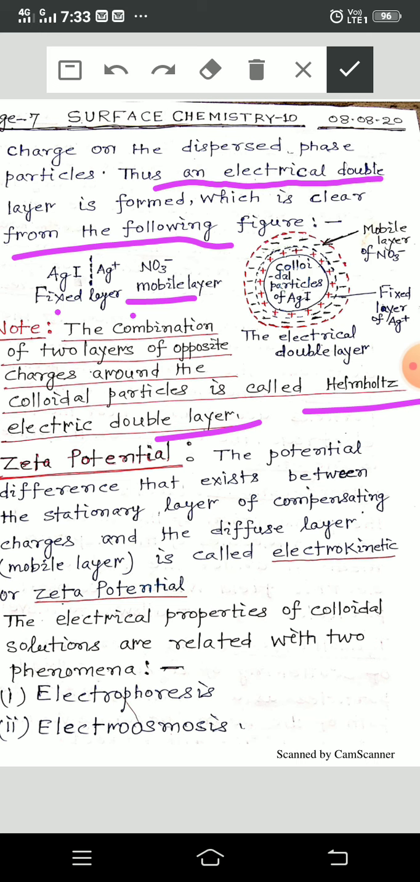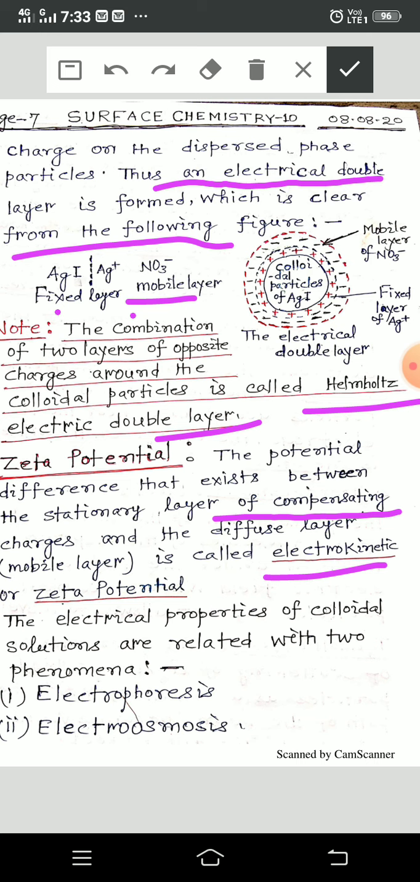When it is asked in a definition, you will write the definition which is written here in the underlined fashion. Zeta potential: the potential difference that exists between the stationary layer of compensating charges and the diffuse layer, which is also known as the mobile layer, is called electrokinetic or zeta potential. This is the definition of the zeta potential.